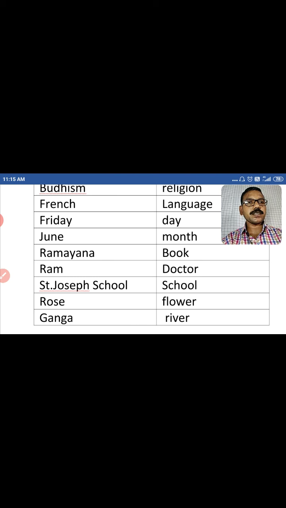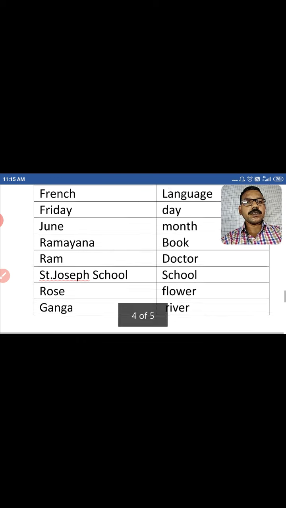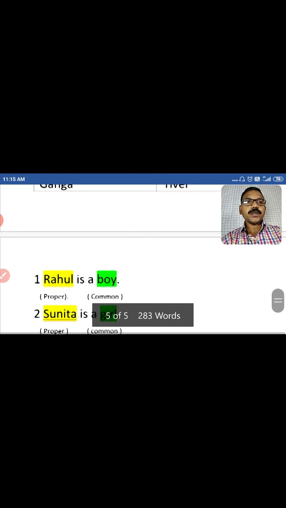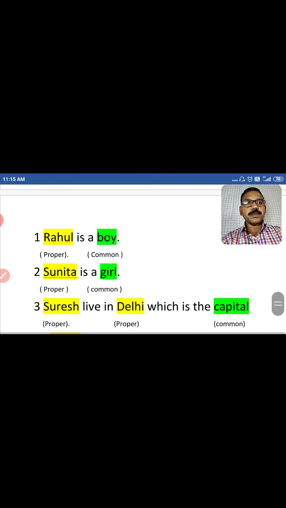Next, flower. If we talk about the particular flower, maybe rose, lotus. So these particular names, it comes in the proper noun. Next, last example is river. River is a common noun, and Ganga, it's a particular name of the river. So it is a proper noun. Okay. Look at these examples. We can see some sentences here.